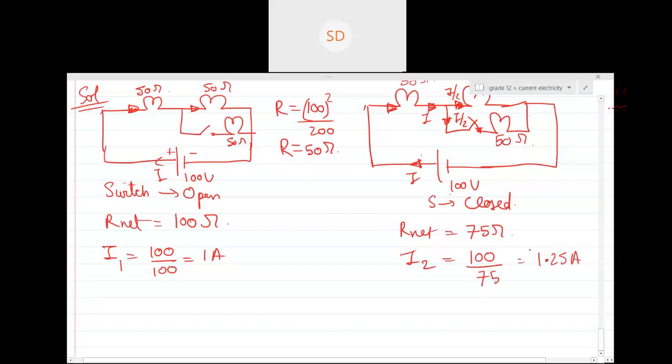So can you see the current in the circuit has increased? The current has increased because the resistance decreased as you included one more resistor, right? So the current I1 is flowing through bulb B1. So the power through the first bulb will be equal to what? Let's, instead of writing 1 and 2, name it as I0 and IC, so it will be much more clear to you which is open and which is closed.